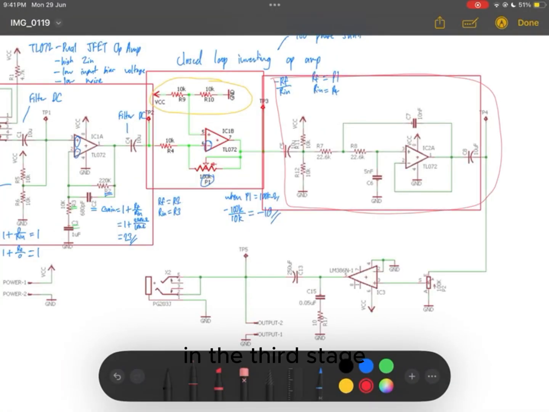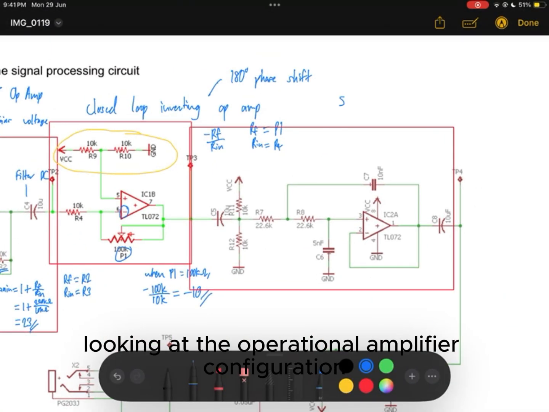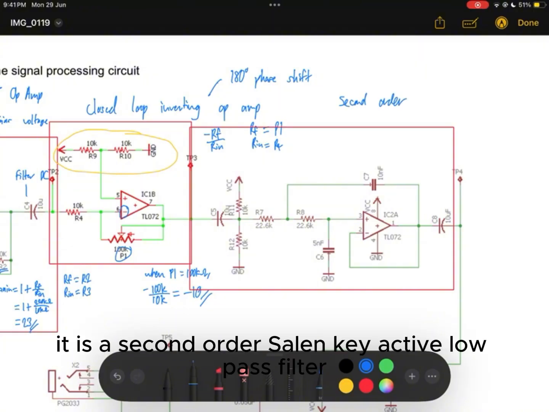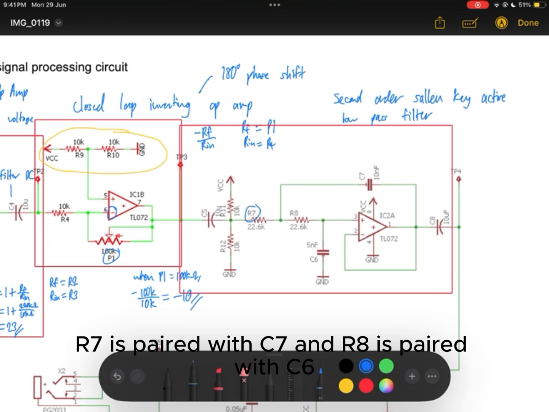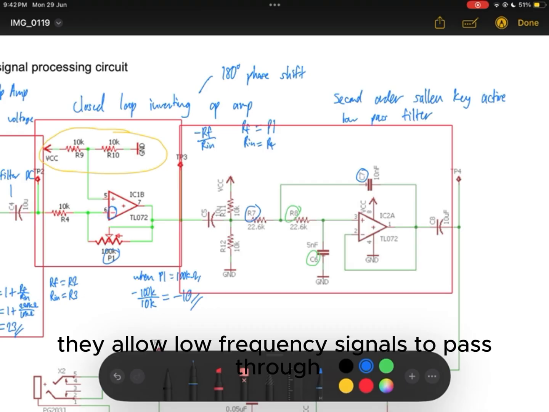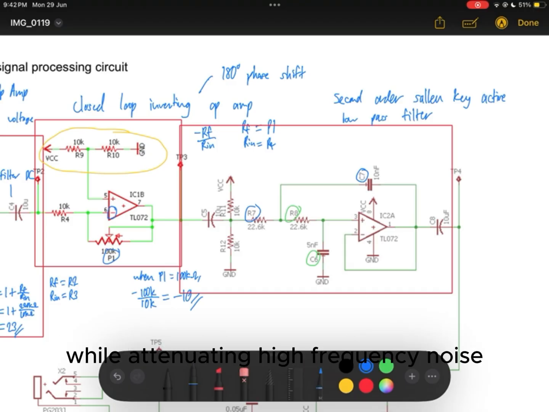In the third stage, looking at the operational amplifier configuration, it is a second-order Sallen-Key active low-pass filter. It is made out of two low-pass resistor capacitor networks. R7 is paired with C7 and R8 is paired with C6. Together, they allow low-frequency signals to pass through while attenuating high-frequency noise. In this configuration, capacitor C7 provides a feedback path that shapes the frequency response near the edge of the passband.